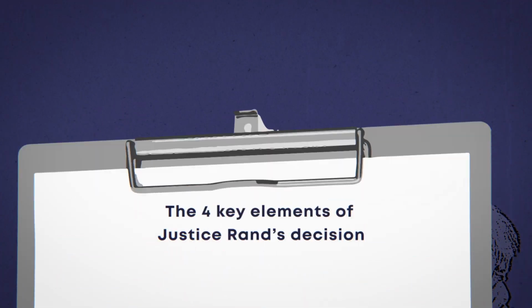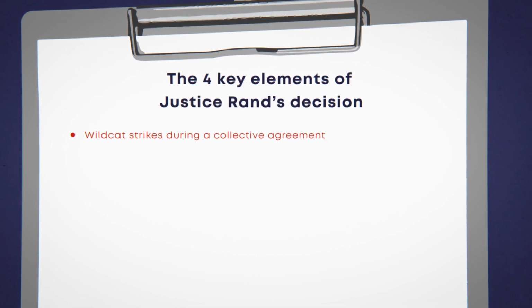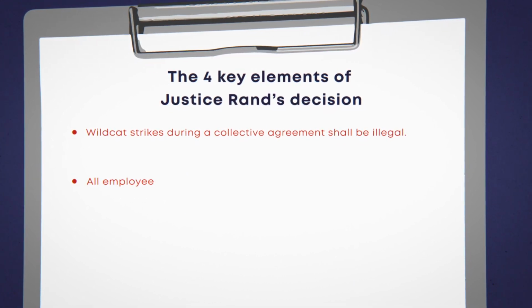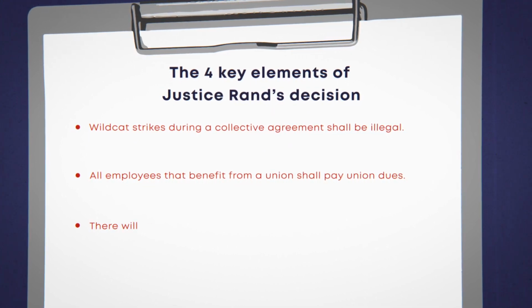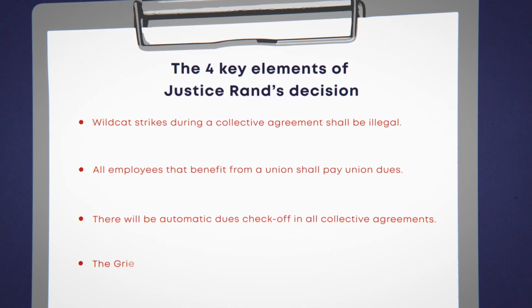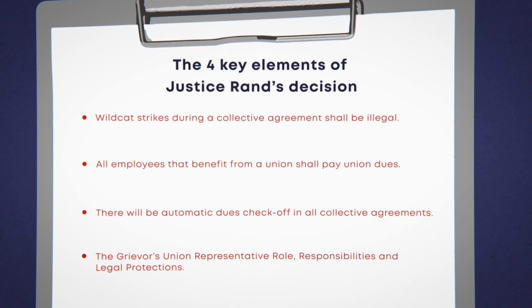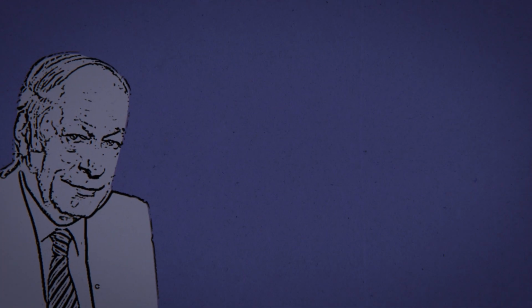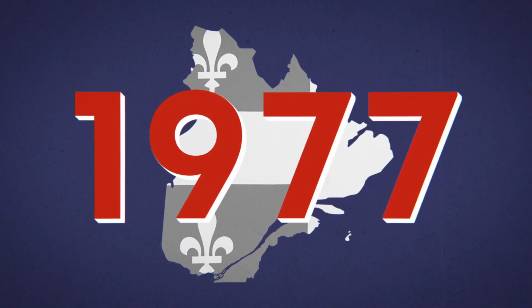The 4 key elements of his decision were: wildcat strikes during a collective agreement shall be illegal. All employees that benefit from a union shall pay union dues. There will be automatic dues checkoff in all collective agreements. The grievor's union representative role, responsibilities, and legal protections. In Quebec, the government of René Lévesque included the RAND formula in the Labor Code in 1977.